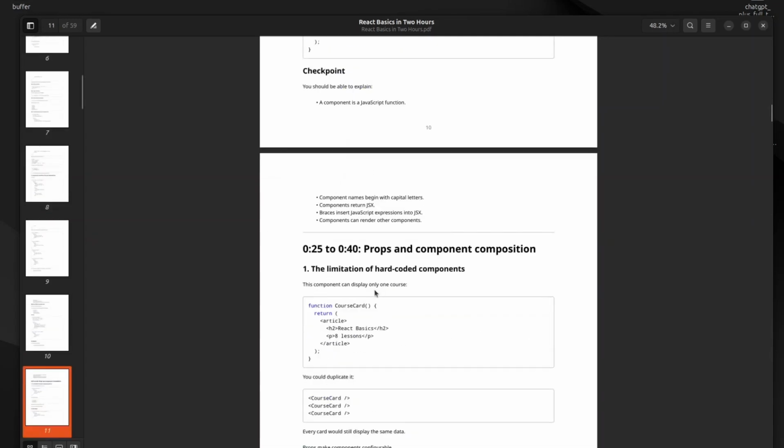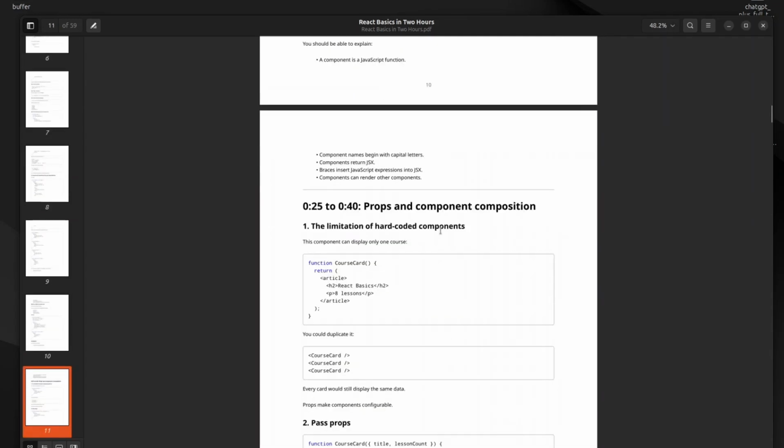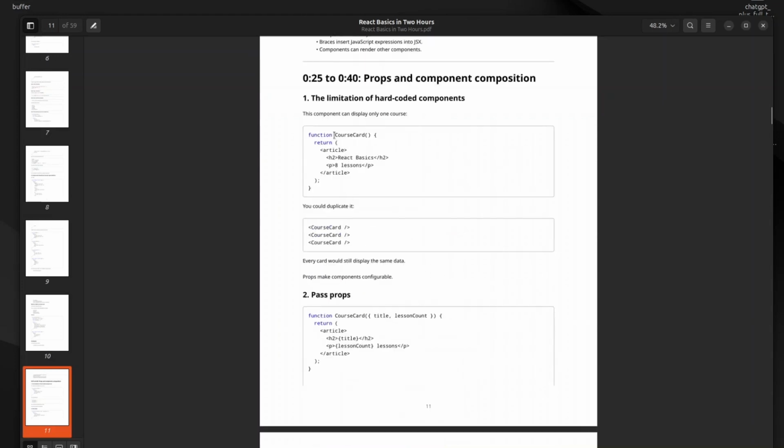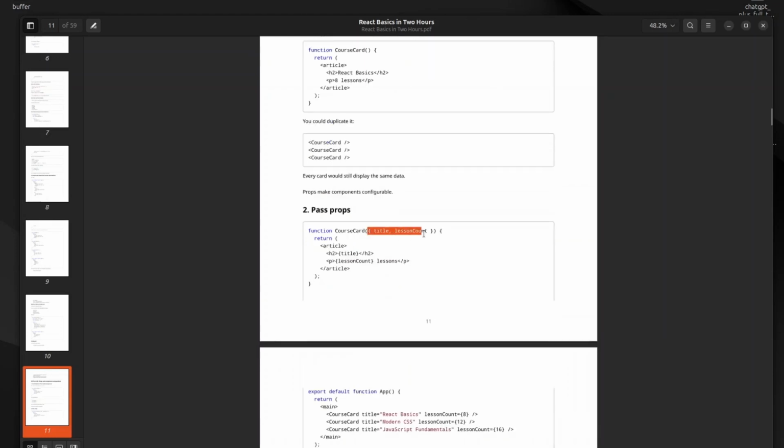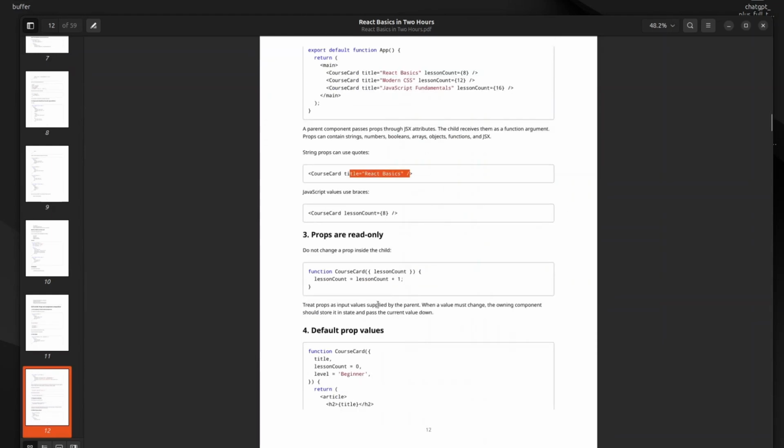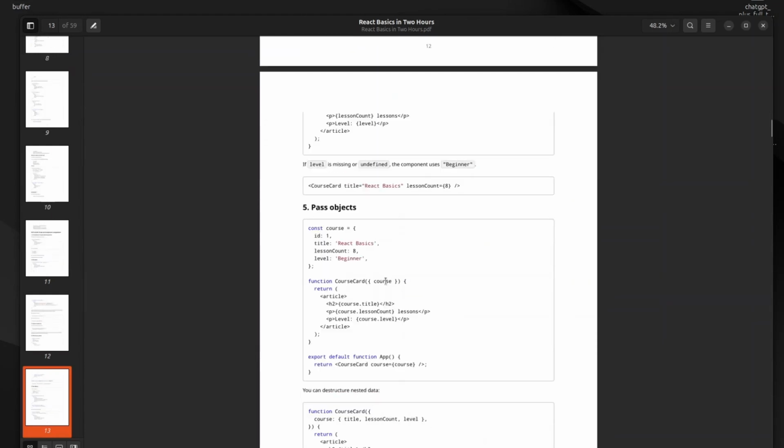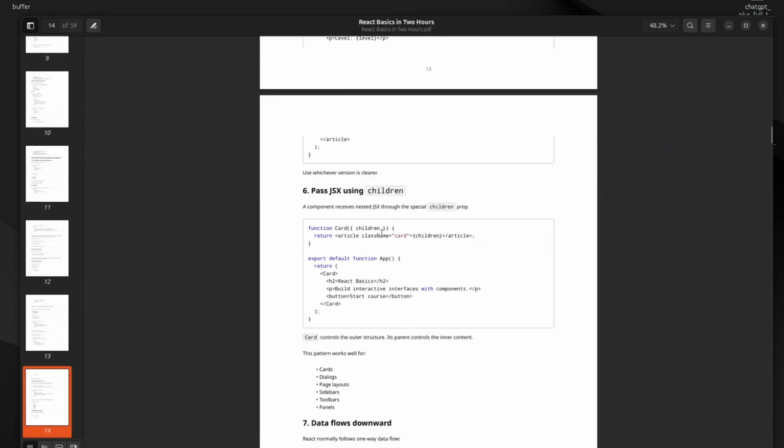Checkpoints. So we're just powering through this. Limitation on hard-coded props. Components. We can pass in props to the components. So here's our component, and we'd have to repeat ourselves many times if we wanted the same thing. Pass props. So you can just put arguments in there. And then that's how you put arguments in there. And you can pass objects in, just like that. Pass JSX using children.